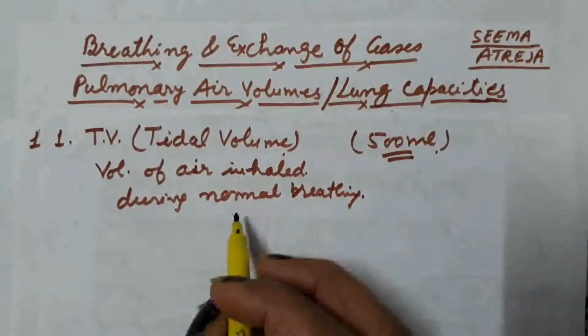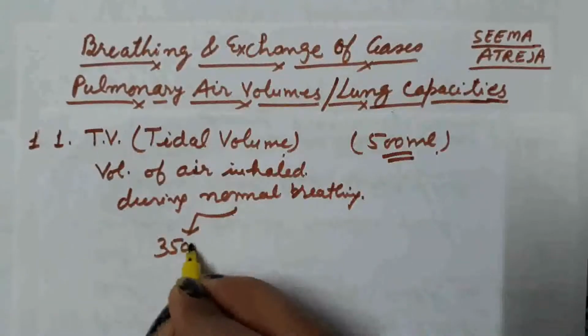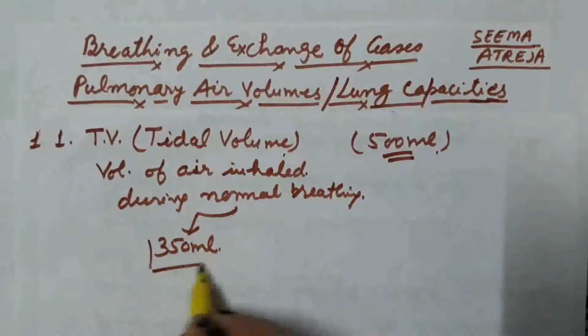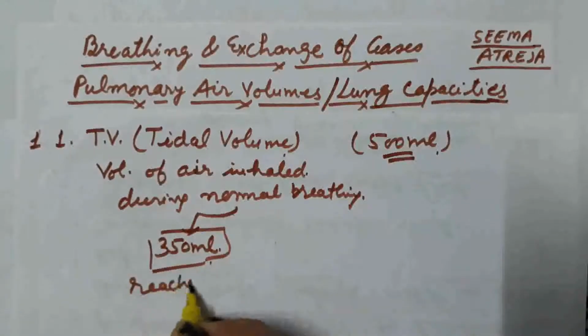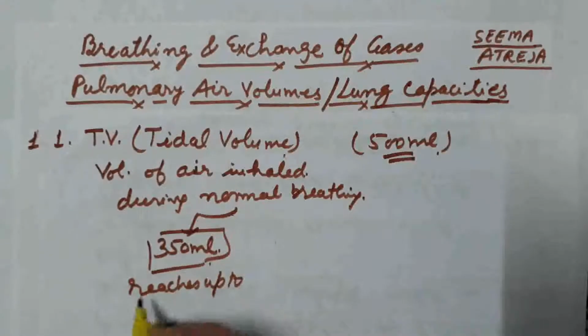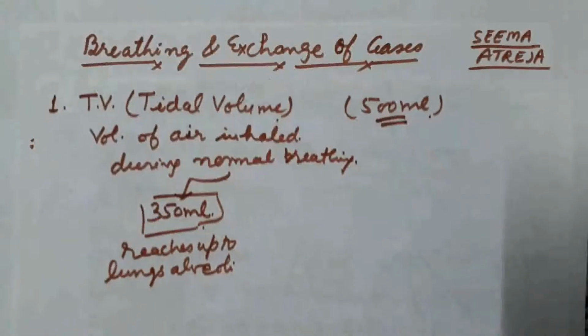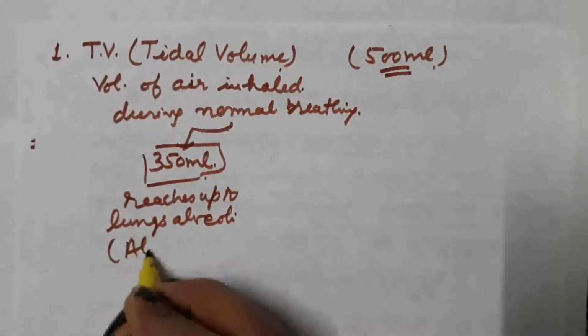Actually what happens is that only 350 ml of the tidal volume reaches up to the lungs' alveoli, and we call it alveolar air.